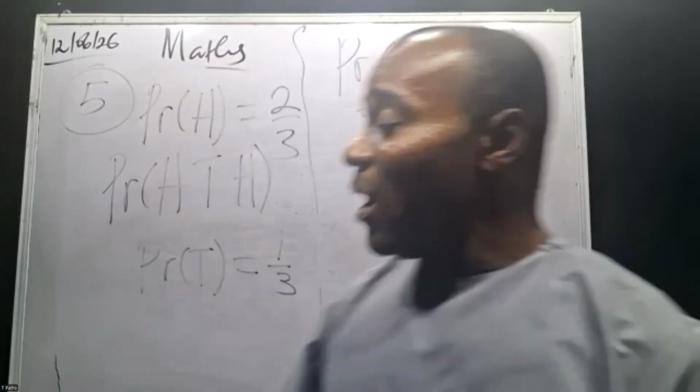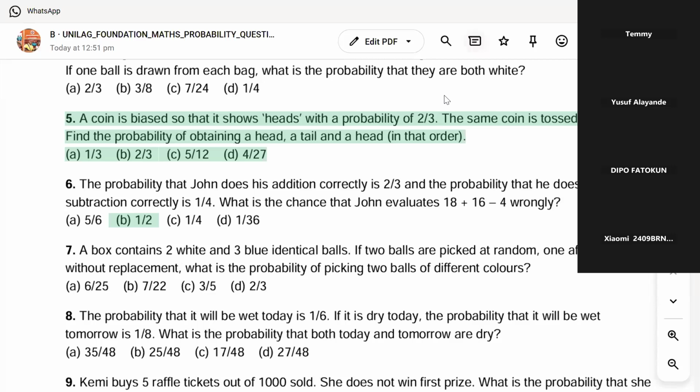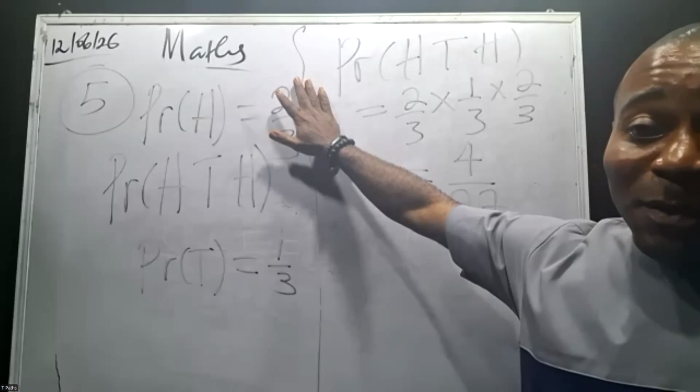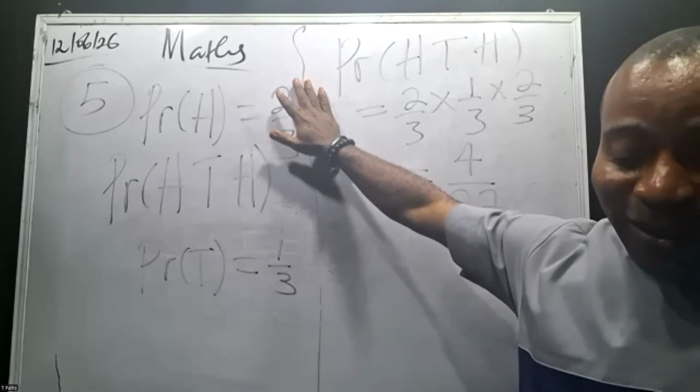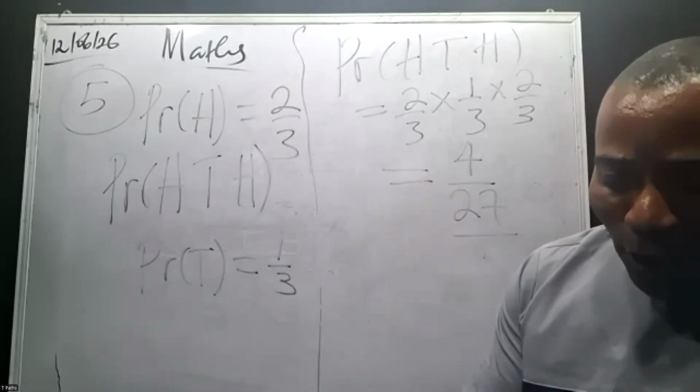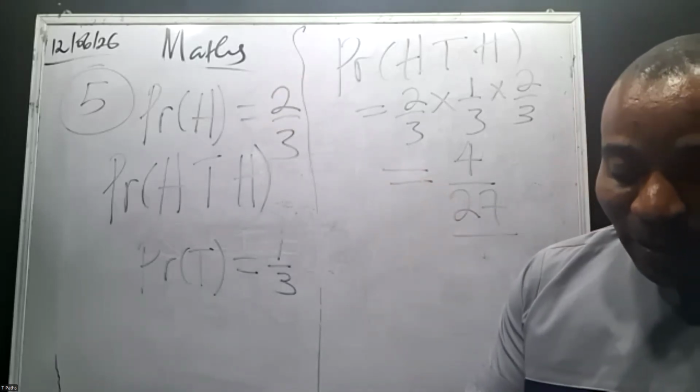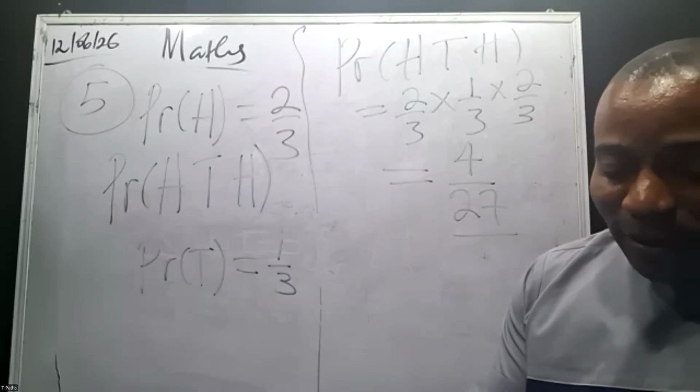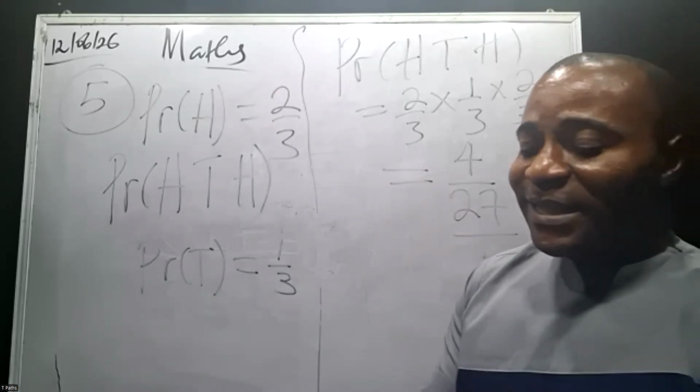4/27. Now, let me recap again. A coin is tossed and it shows head. The probability has been given to us to be 2/3. Now, they said the same coin is tossed 3 times.